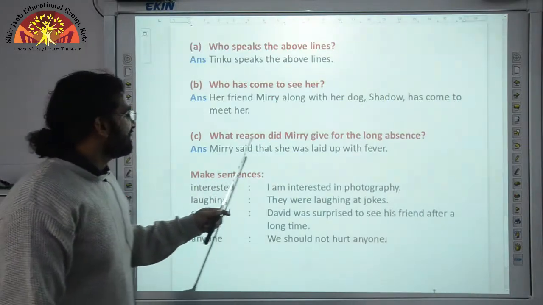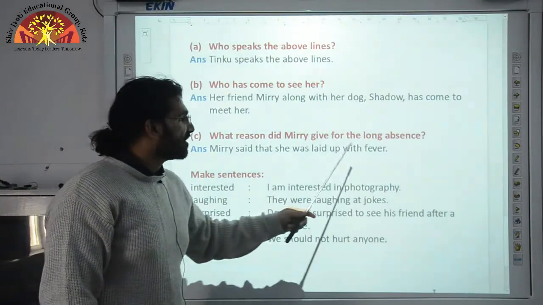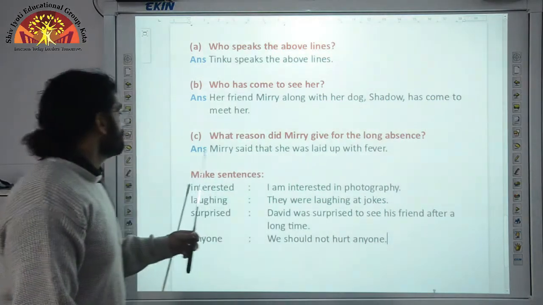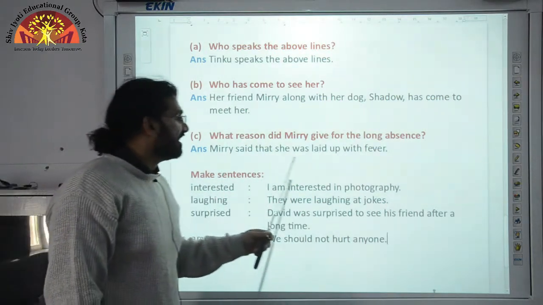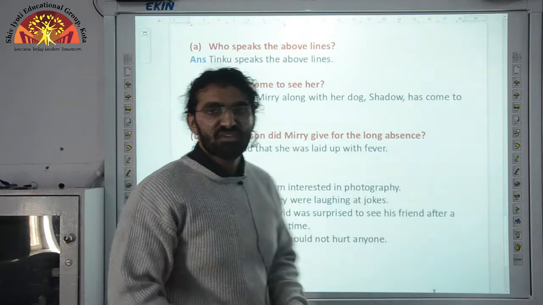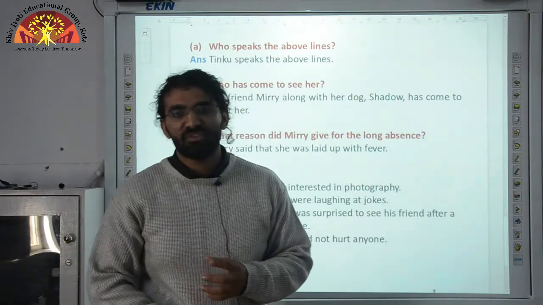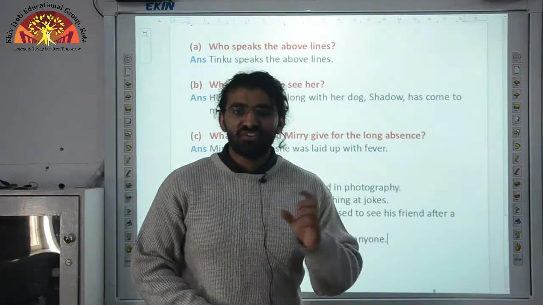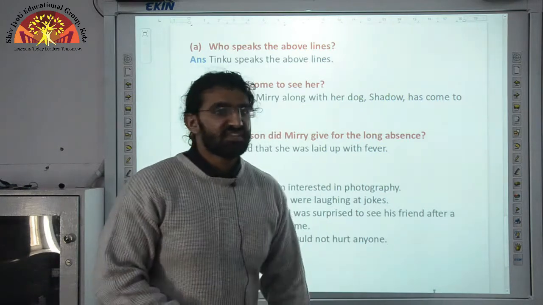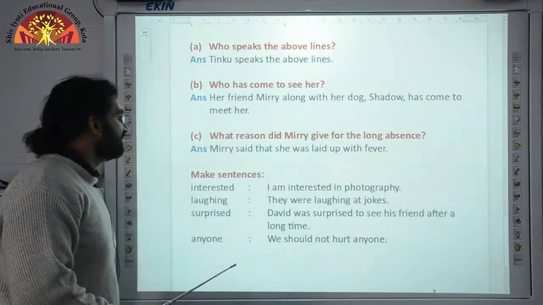What reason did Miri give for the long absence? Miri said that she was laid up with fever, which means that she was suffering from fever and she was on bed rest. This is the excuse that she gave to her friend Tinku.